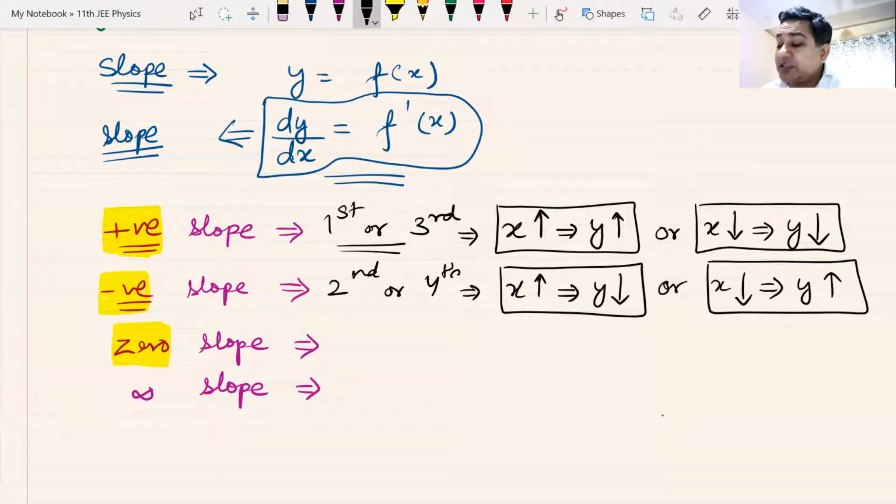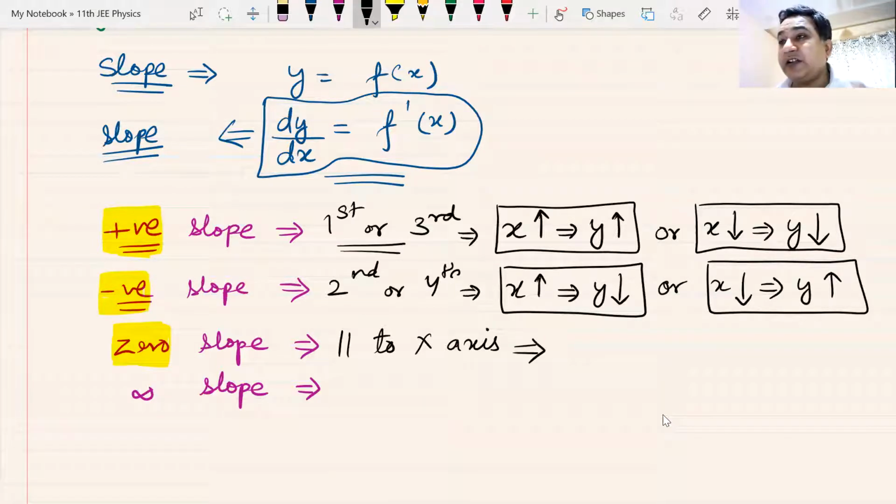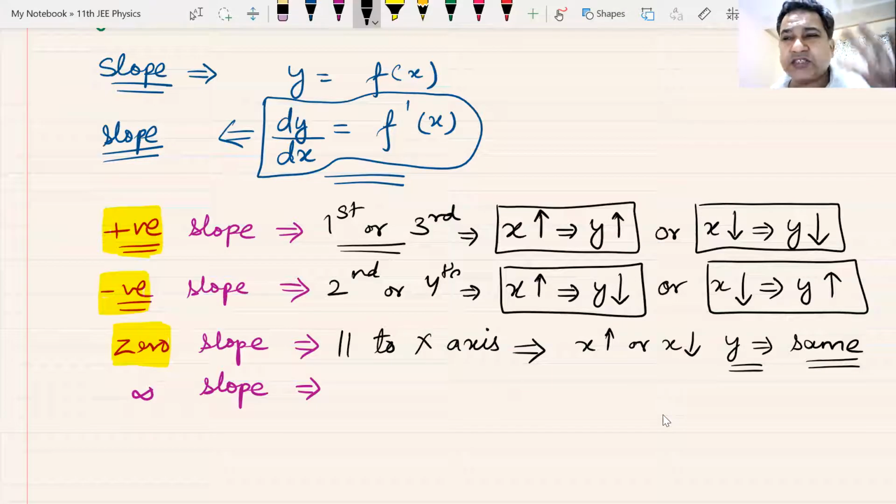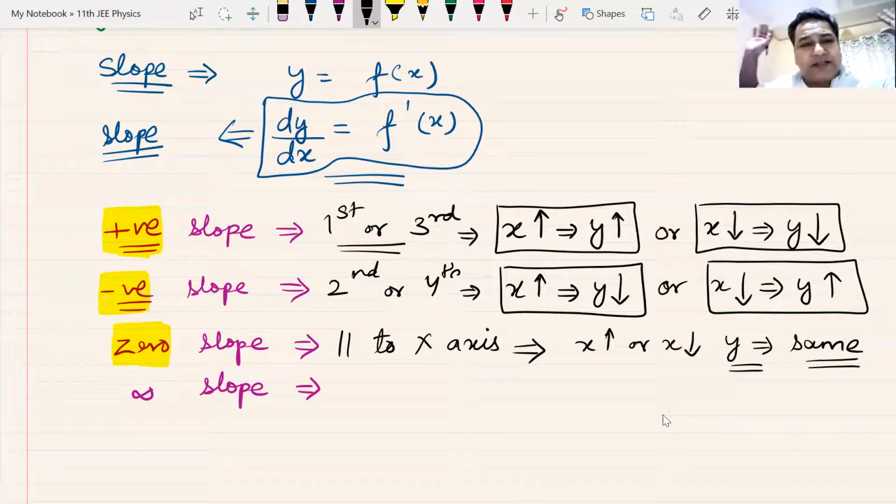It is a graph which is parallel to X axis. No, Santosh, you are wrong. It is a graph which is parallel to X axis. That means if you increase the value of X or decrease the value of X, Y remains same or constant. Nothing happens to the value of Y. Y remaining same, Y remaining constant. Whatever happens with X, Y is unaffected.